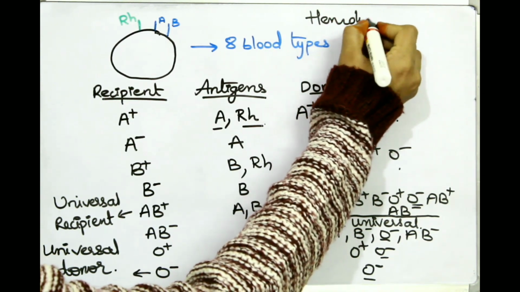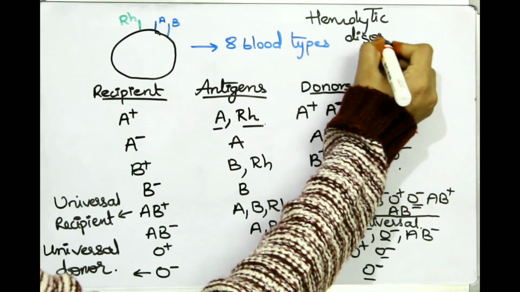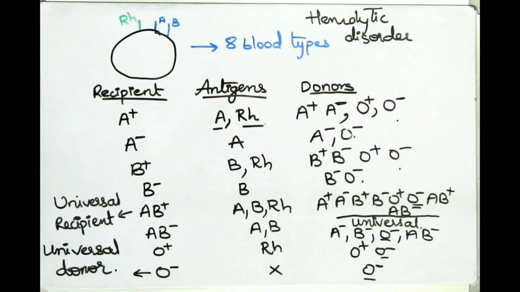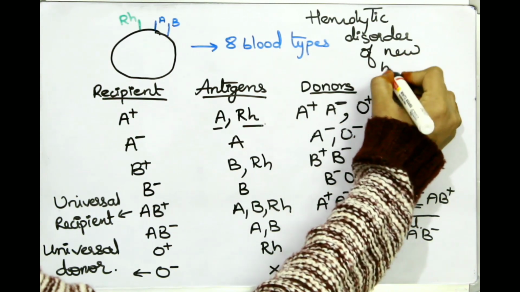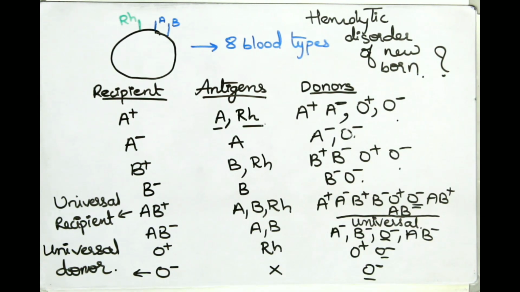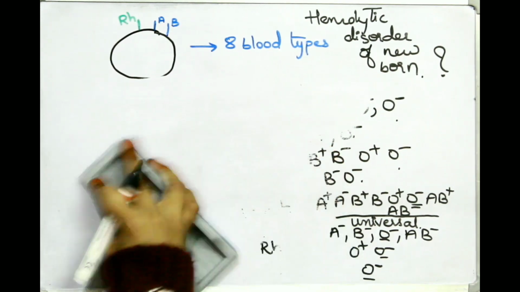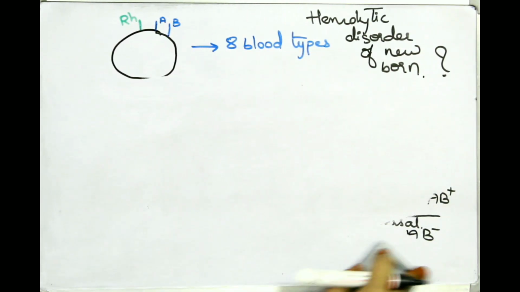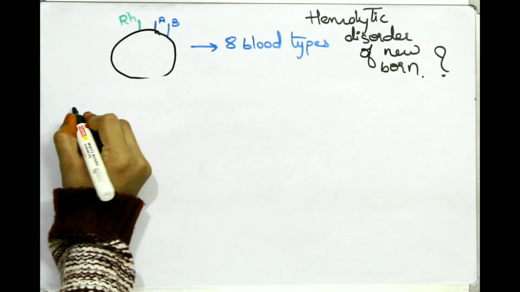Here there is a condition of hemolysis called as hemolytic disorder. This hemolytic disorder, you can generally call it as erythroblastosis fetalis. This condition is usually seen in fetal stage, that is in newborn. You will call it as HDN also. So what happens in this HDN? Let us know about it. So I said antigens are important. So if that antigen is absent in the donor or a new one is present, then it causes hemolysis.